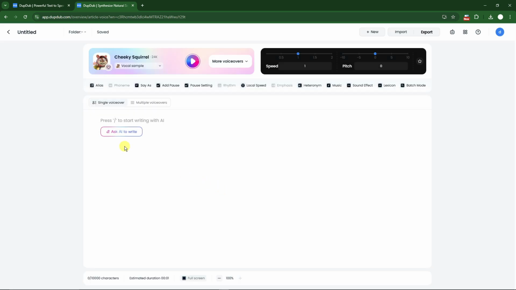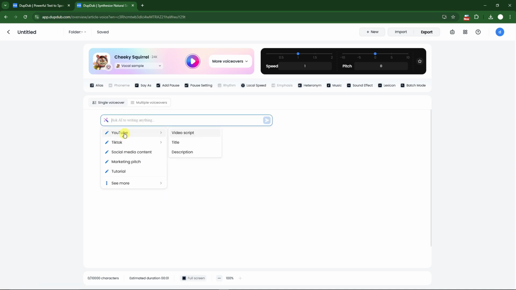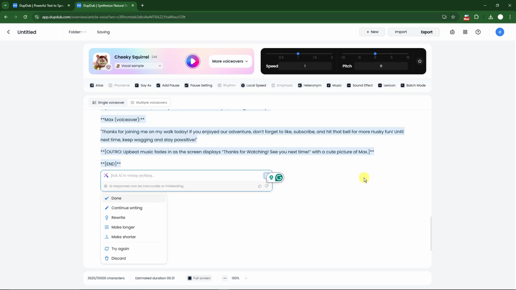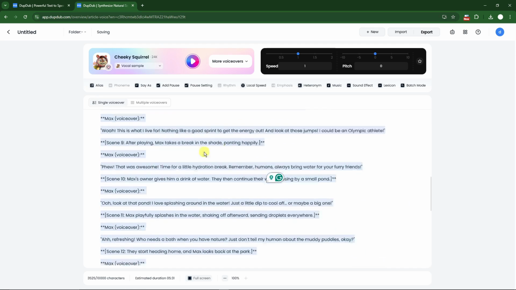Now for this one, we can write our text here, or since this is an AI video, I'm gonna ask AI to write for this one. So I'm gonna go to YouTube. I'm gonna go for a video script. So write a video script about a husky dog taking a walk, something like this one. Perfect. Right now it just paused in the middle section because there will be an option here to stop the writing. For example, if you're satisfied with it, this is what I have, by the way, I can click on done now.